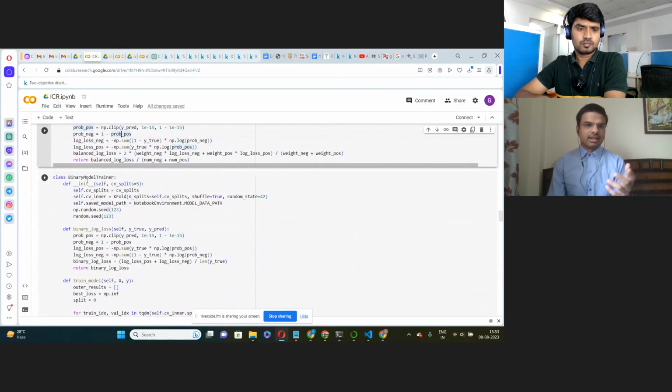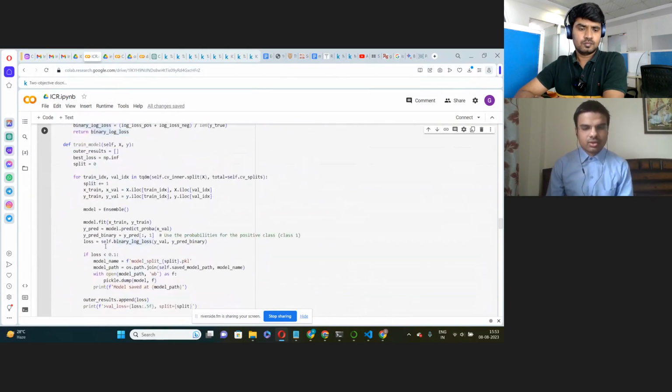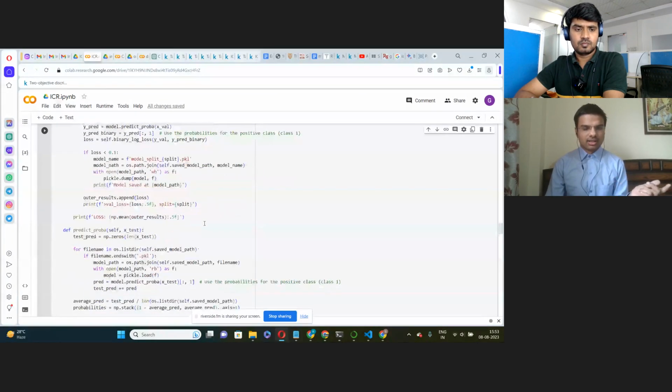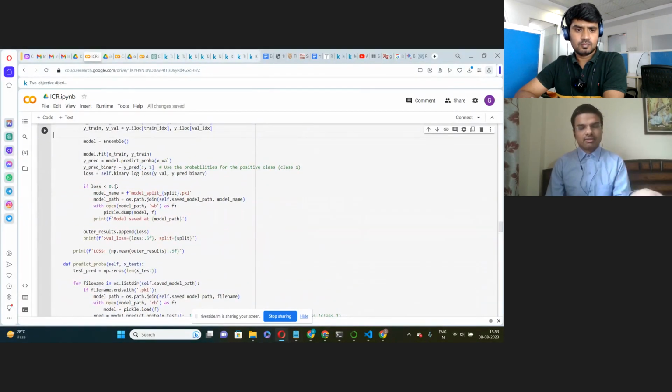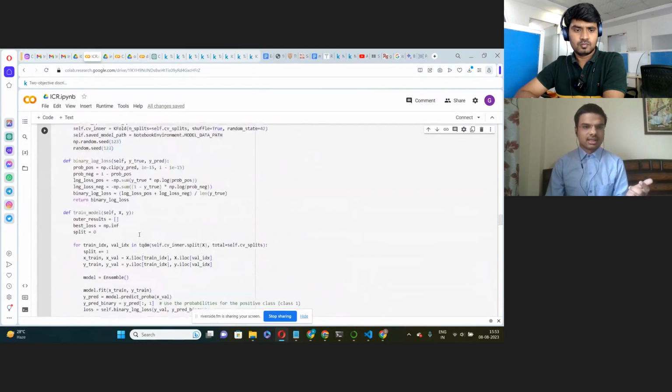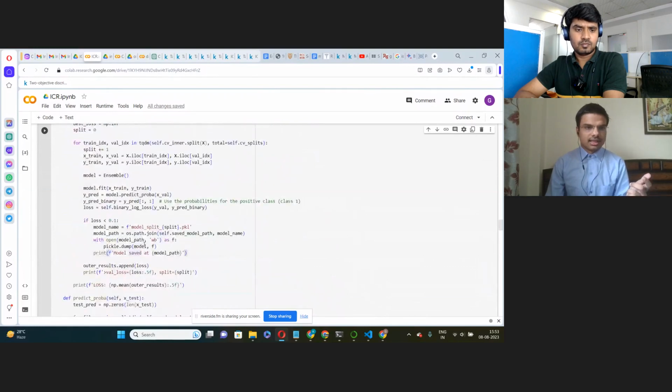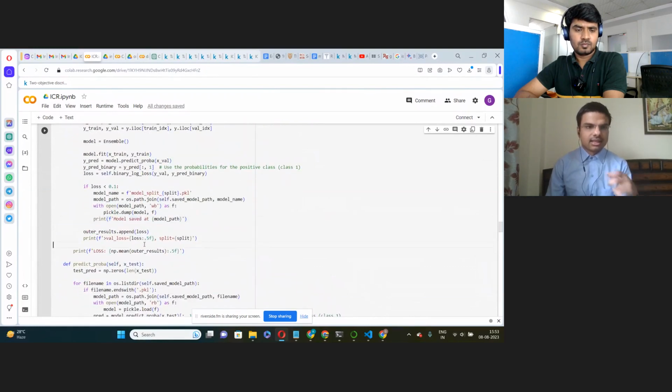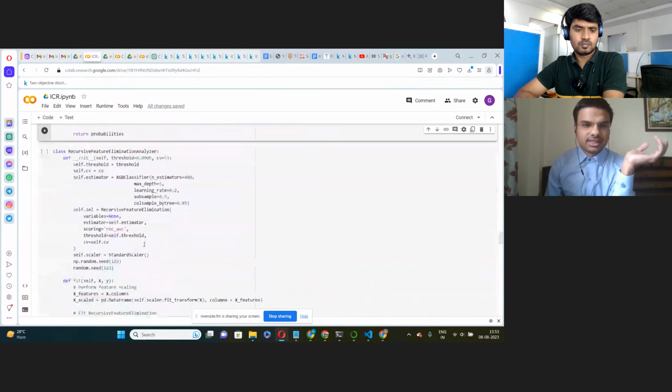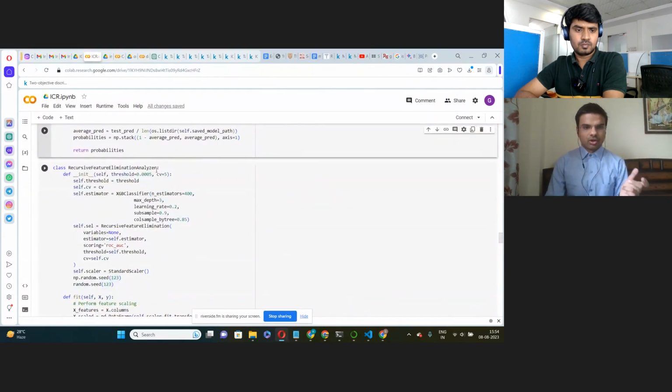It will use the K-fold validation technique because we also want to see how the K-fold validation will work on the dataset. So we have created this, and if the loss is less than 0.1, we will save the model. We have used K as five, so it will create five models, and then here is a recursive feature elimination, which will eliminate the features if they are not important.